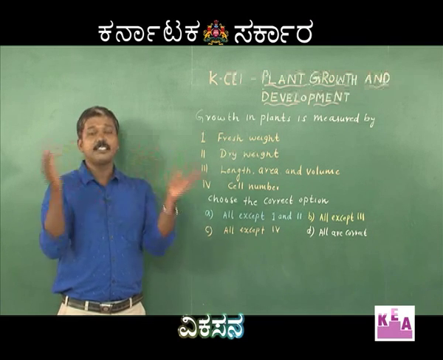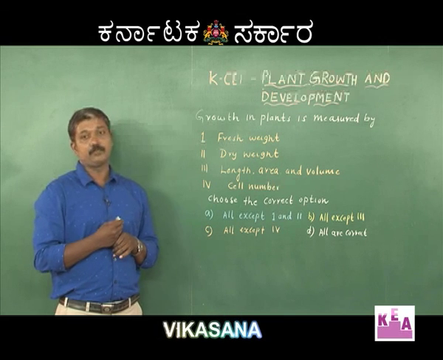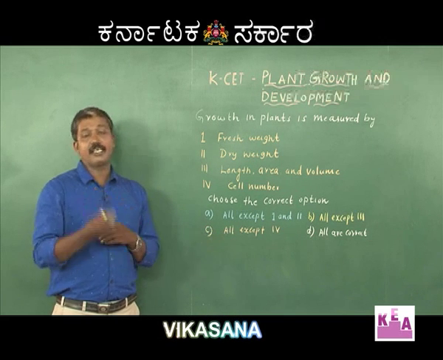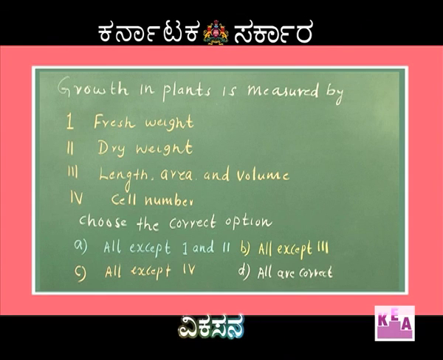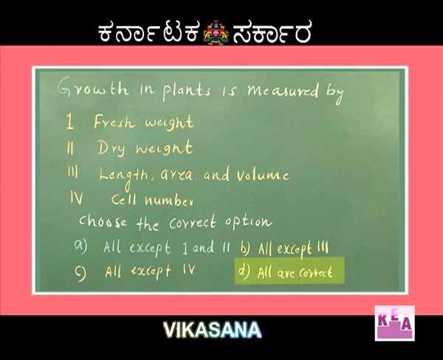Hence, the comprehensive definition defines increase in size, number, fresh weight and dry weight. So all these parameters, fresh weight, dry weight, length, area and volume, cell number, hold good. Hence, the correct option with relation to growth in plants is D, where all the parameters are correct. Hence, option D is the right answer.